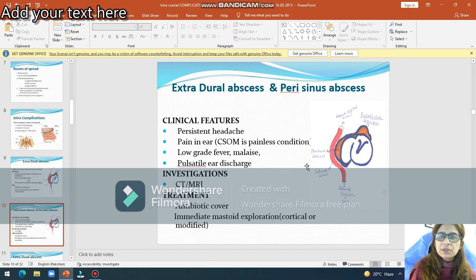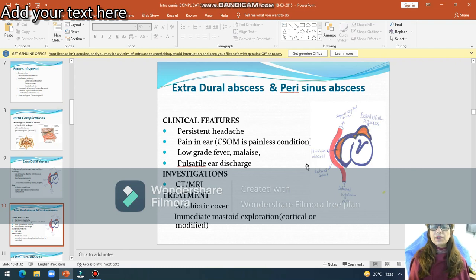There will be persistent headache. Patient comes to you with the history of chronic suppurative otitis media, but there will be pain. As I have told you, chronic suppurative otitis media is a painless disease. If patient comes to you with pain, it means some complication is developing in this patient. So there may be low grade fever, malaise, anorexia, and pulsatile ear discharge, because dura moves with the pulsation, so there will be pulsatile ear discharge.